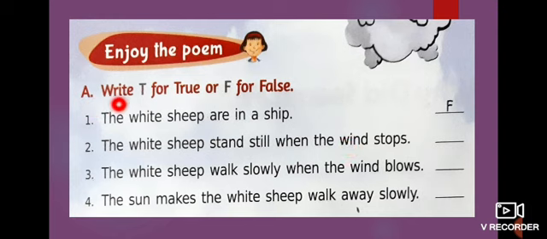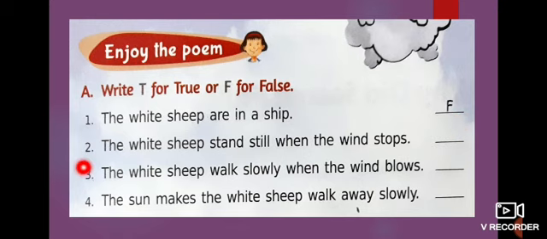Part A, write T for true or F for false. Here we have a statement. If the statement is correct, we have to write T. If the statement is wrong, we have to write F. Now look at the first one. The white sheep are in a ship or in a sky? It's in a sky. So the statement is wrong. Here they mentioned F.